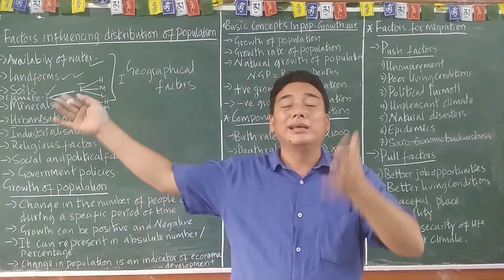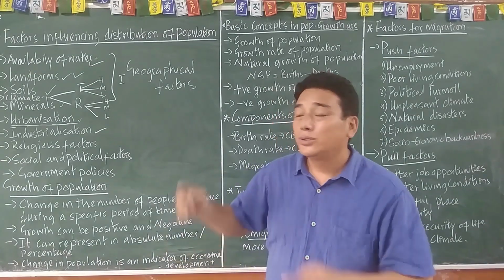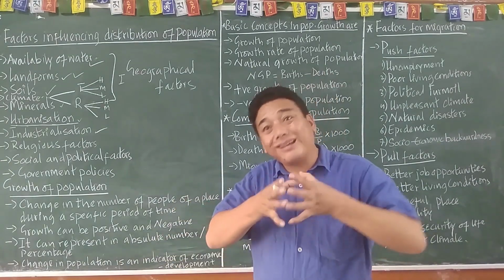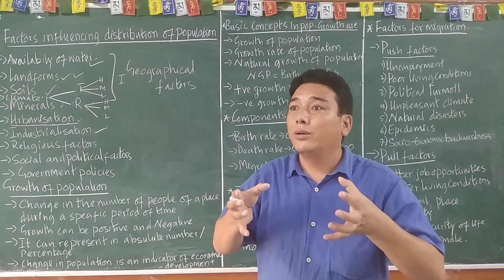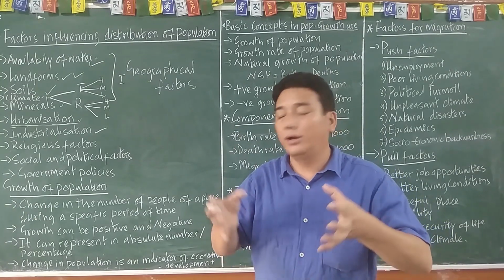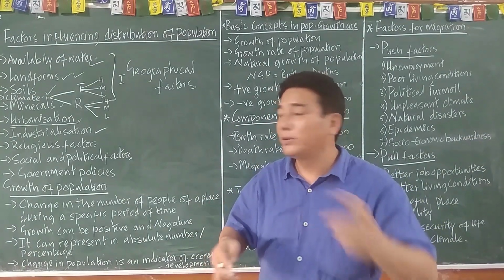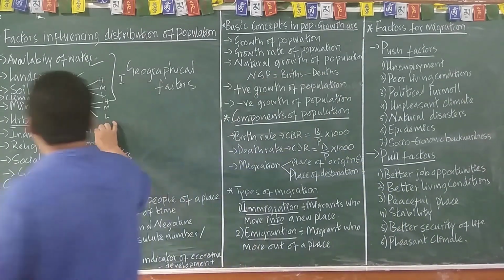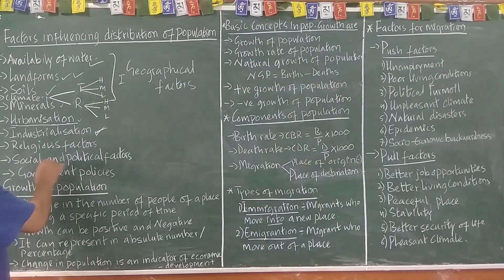Manchester is in England. So there you will find a cluster of industry and more population. Why? There is a lot of job opportunity available. Wherever there is more industry, you will find more population.